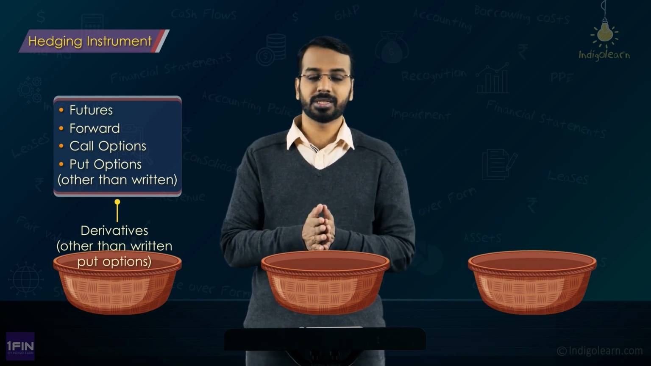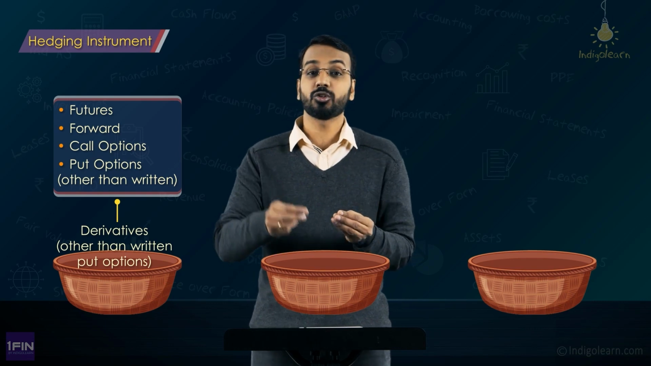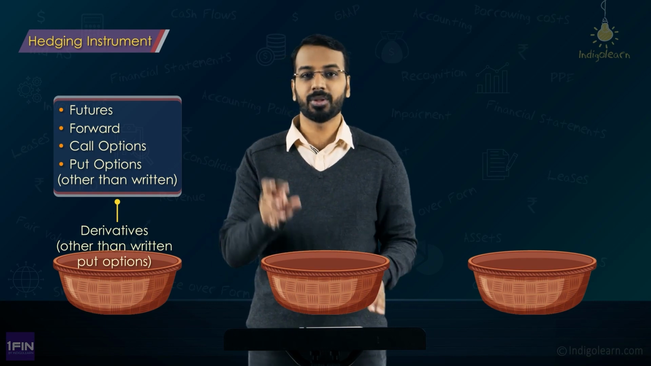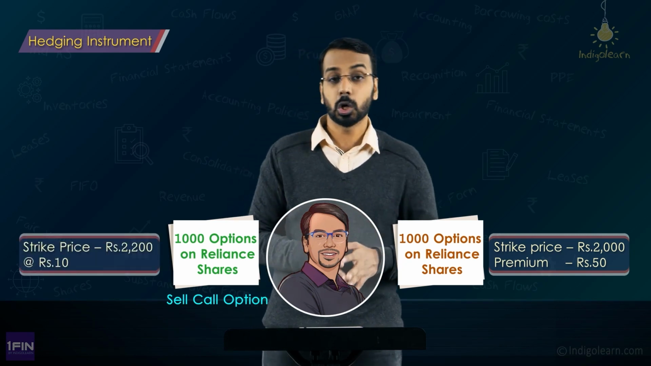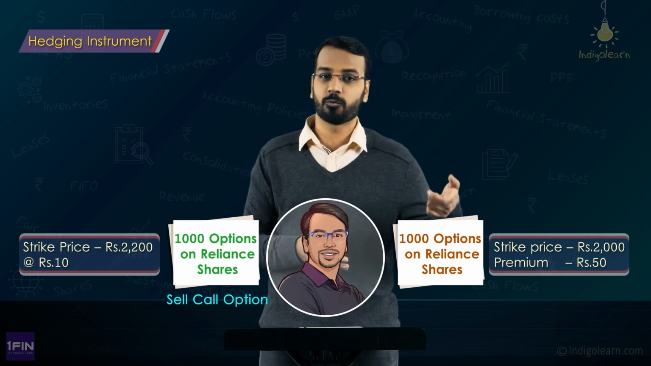But sometimes what happens is, whenever an entity writes an option, there is also an option which has been bought. For example, I have bought 1000 options on Reliance shares with a strike price of 2000 and I have paid a premium of 50. Okay, that is an outflow. Now, my gut feeling is that the Reliance price will not go beyond 2200. Maximum it will go is 2200. Beyond that it will not go. So what I do is, to reduce my outflow, I also sell a call option, which is 1000 options with a strike price of 2200, let us say at 10 rupees. Okay. So the objective to sell was to reduce the outflow initially, right?